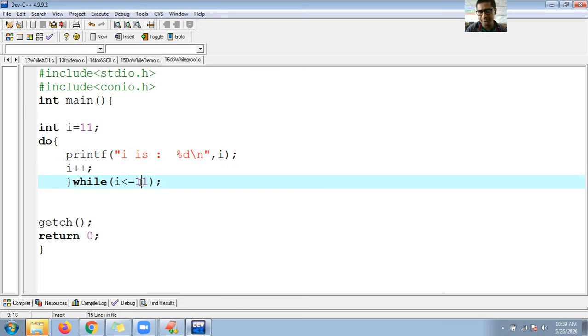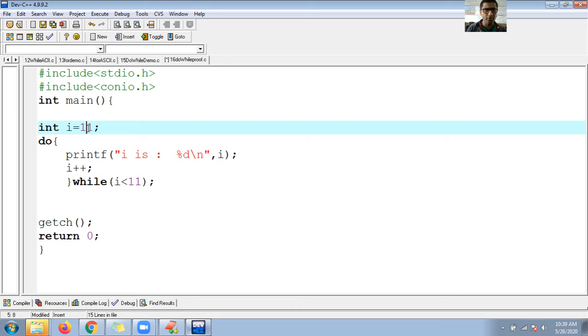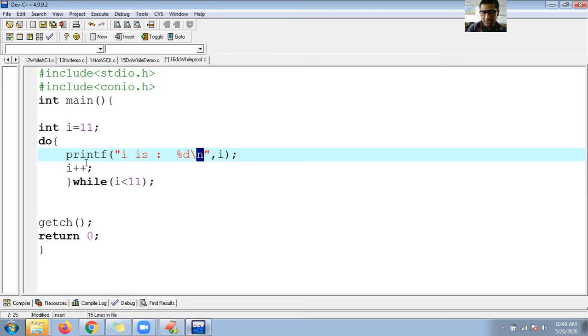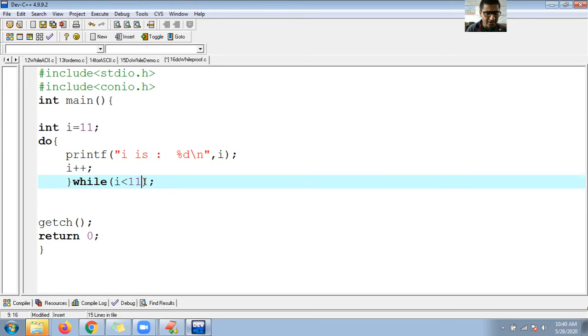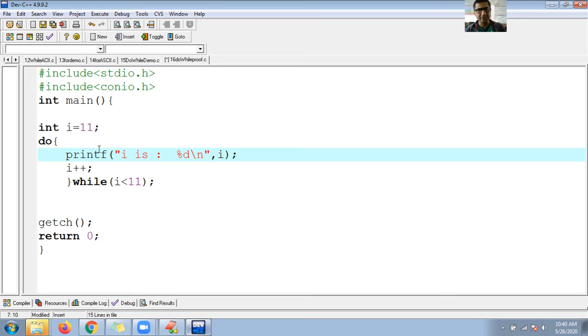What I want is that my I must be less than 11, then only it executes. So first of all I is 11, then I will be displayed. Then I becomes 12. Is I less than 11? No, 12 is less than 11? No, false. So control will not go back. So this is a practical proof guys.